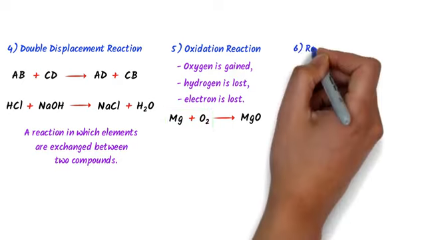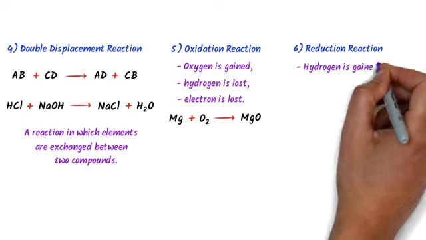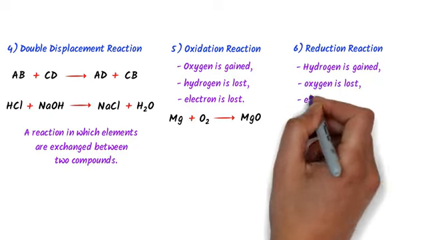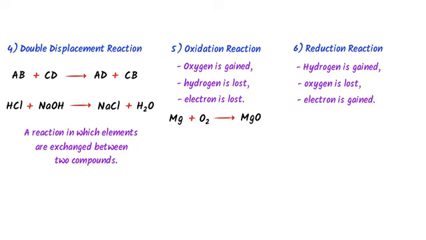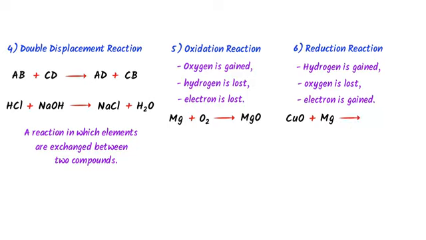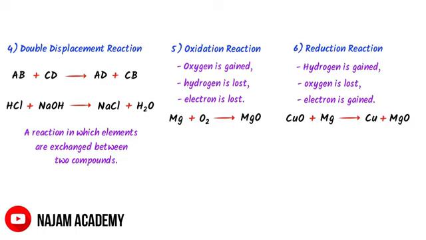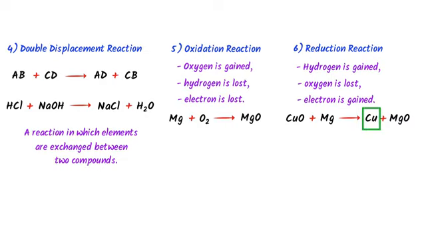The sixth type is reduction reaction. A reaction in which hydrogen is gained, or oxygen is lost, or electron is gained is known as reduction reaction. For example, copper oxide plus magnesium react together to form copper plus magnesium oxide. Here, copper is reduced because it has gained electrons.